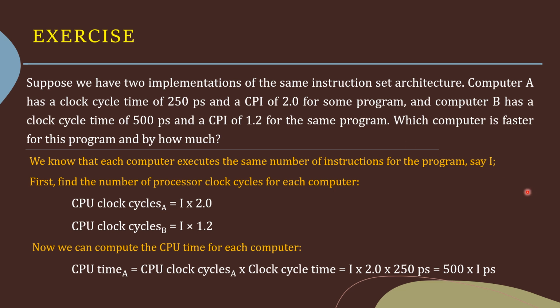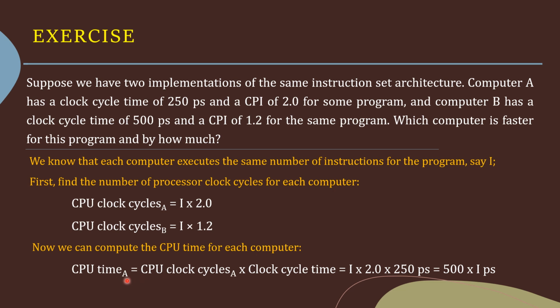Let that number be denoted as I. Okay. So first, find the number of processor clock cycles for each computer. The CPU clock cycles for A is equal to I into 2.0. 2.0 is the CPI, the average clock cycles per instruction. I is the number of instructions. So I into the number of instructions into CPI, that is the CPU clock cycles for A. Similarly, CPU clock cycles for B is I into 1.2. Okay. Now we can compute the CPU time for each computer.